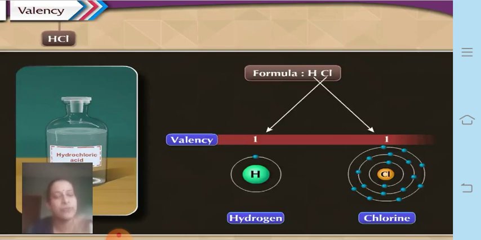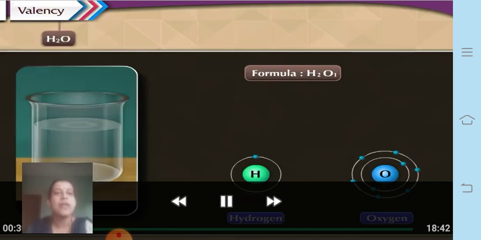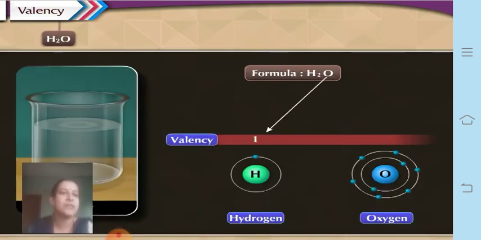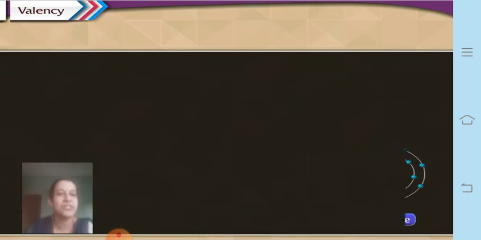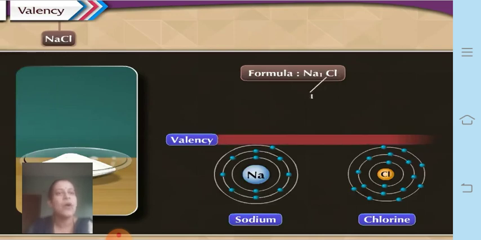Chlorine has to complete its octet, and for that it requires one electron, therefore its valency is also 1. Let us see the next example. In water, the valency of hydrogen is 1 and that of oxygen is 2, whereas in sodium chloride the valency of sodium is 1 and chlorine is also 1.